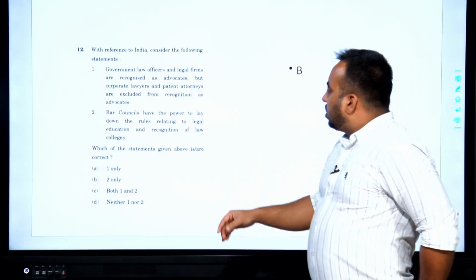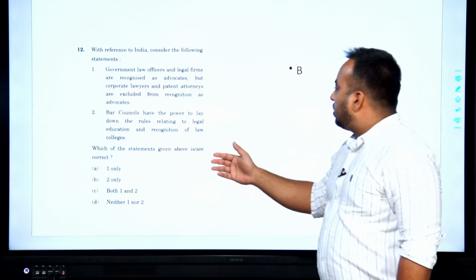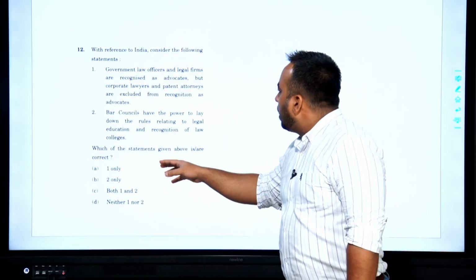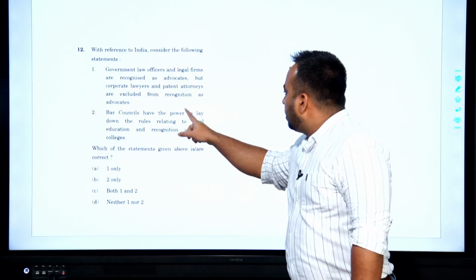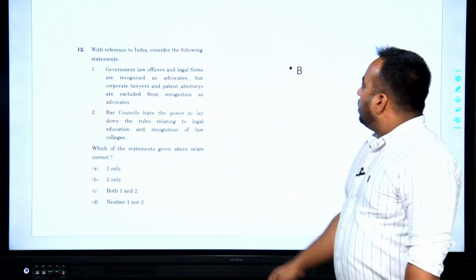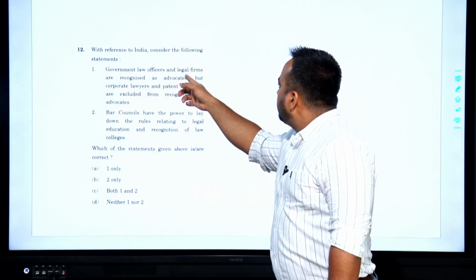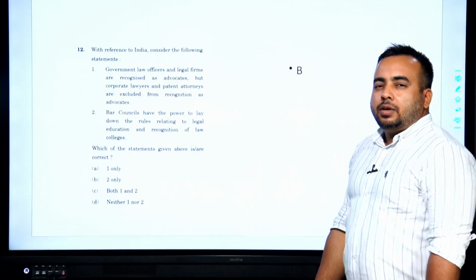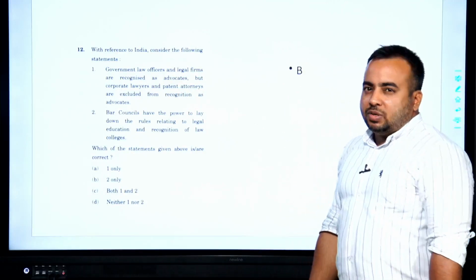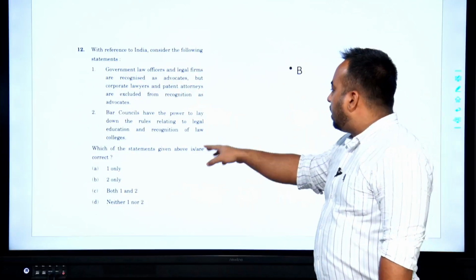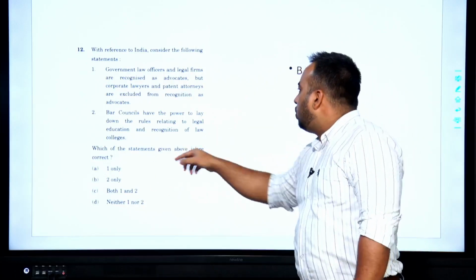Going by this logic, we can say statement 2 is correct. And looking at the fact that legal firms cannot clear the exam conducted by the Bar Council, only individuals can, the answer is B, that is 2 only.